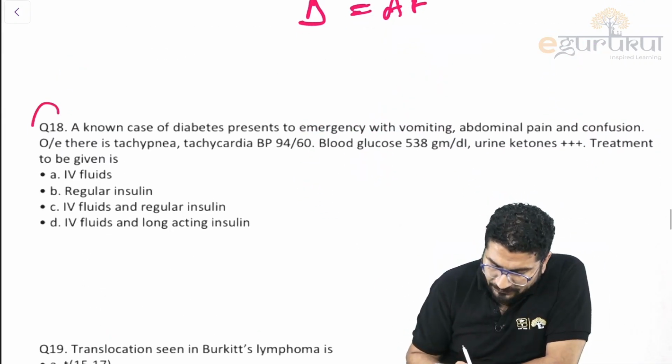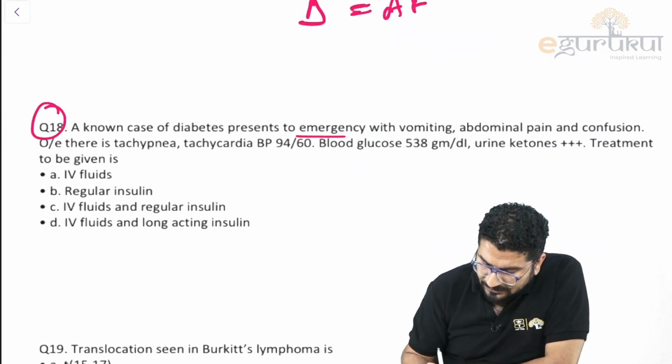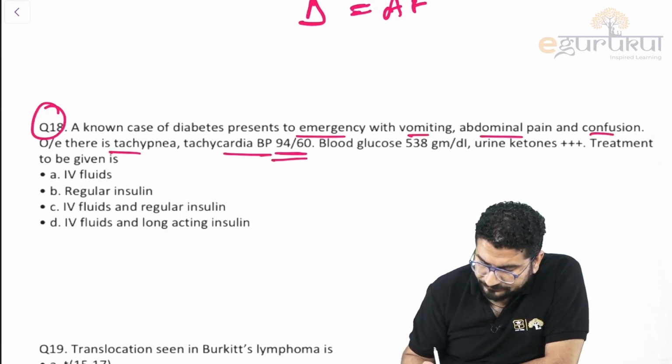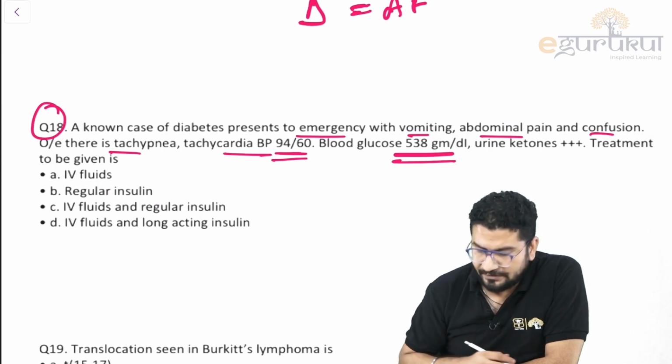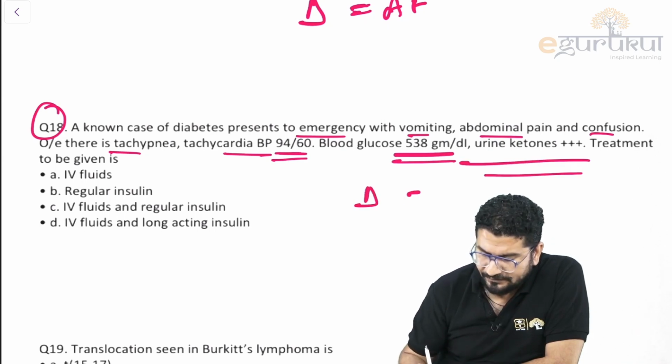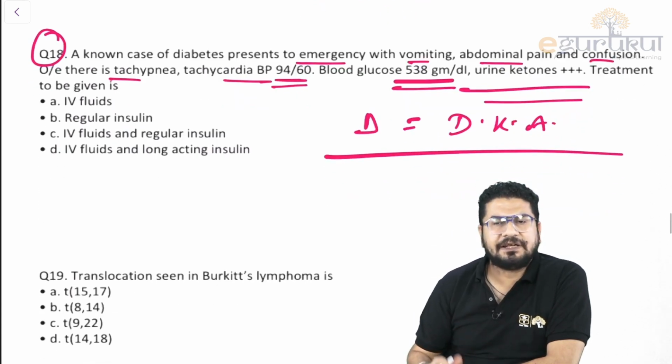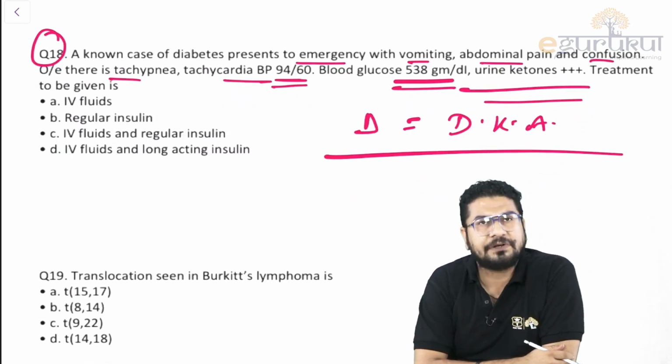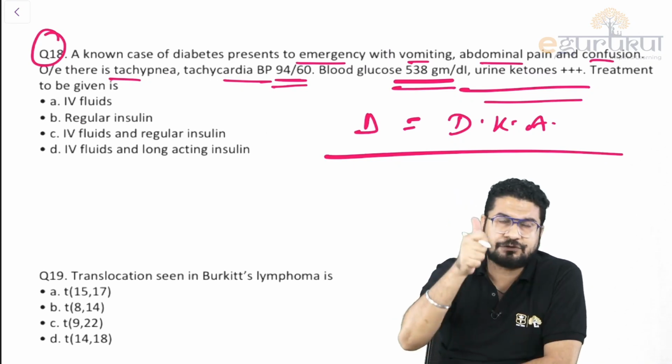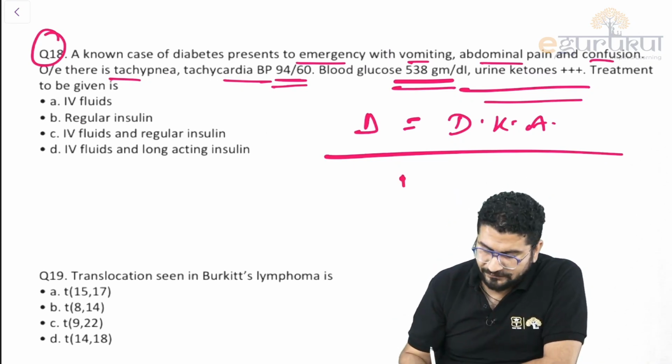Okay, next I can say a known patient with diabetes, vomiting, abdominal pain, confusion, tachypnea, tachycardia, BP is low, blood glucose is very high, 538, ketone bodies are positive. So the diagnosis you made is DKA, diabetic ketoacidosis. How will you treat this? First of all, what we need to give first is fluid. So first we will give IV fluid.